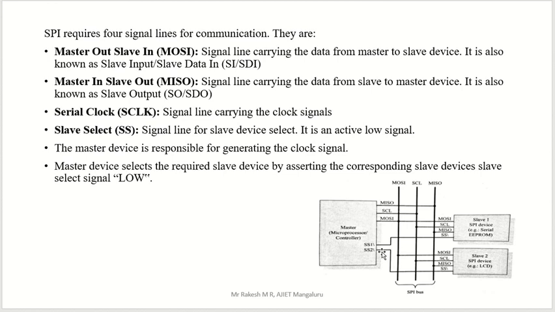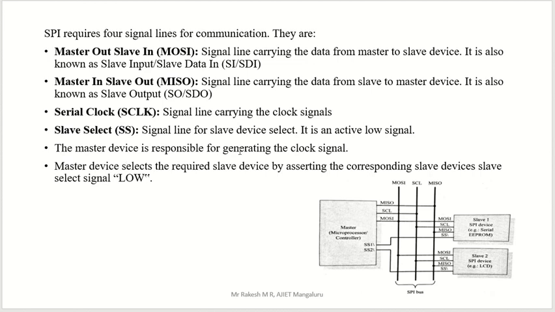Normally if you are going to select anything, line is 1, off means 0, on means 1. That is a normal concept. But the active low concept is 0 means on, 1 means off. That concept is called active low concept. 0 is on, 1 is off. So 0 is given to slave 2, which means that device is on now. 1 is given to slave 1, which means that device is off now.